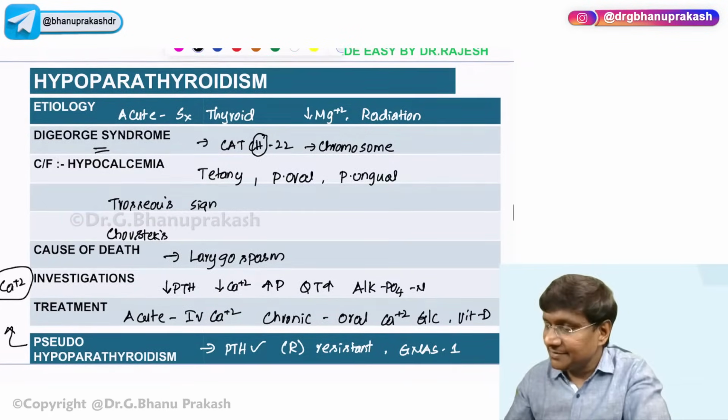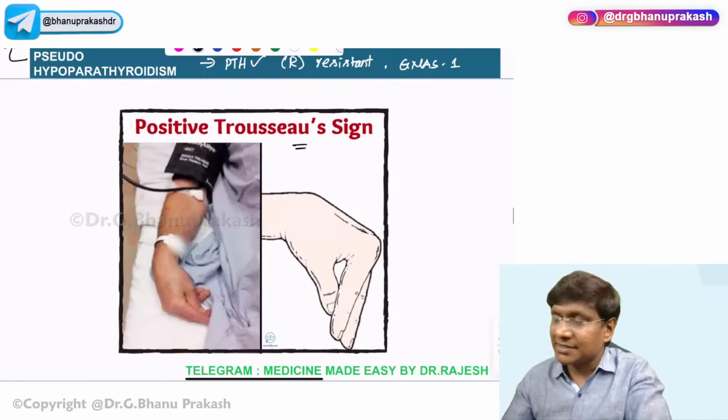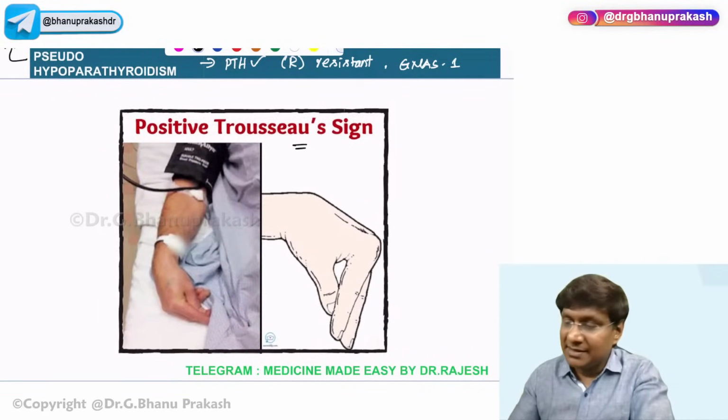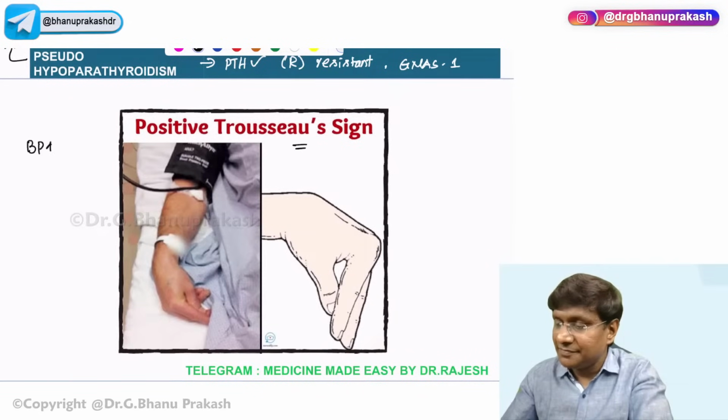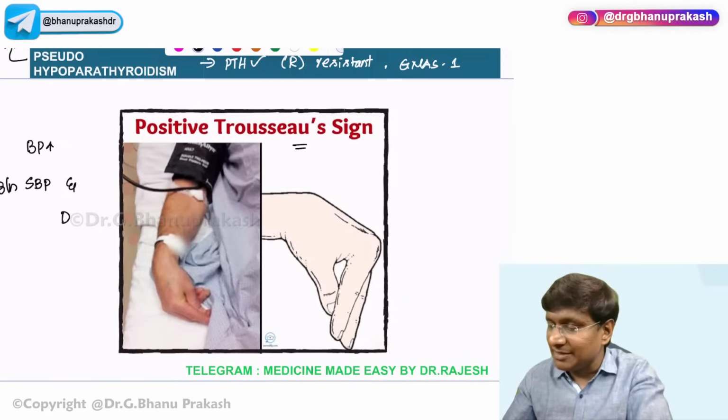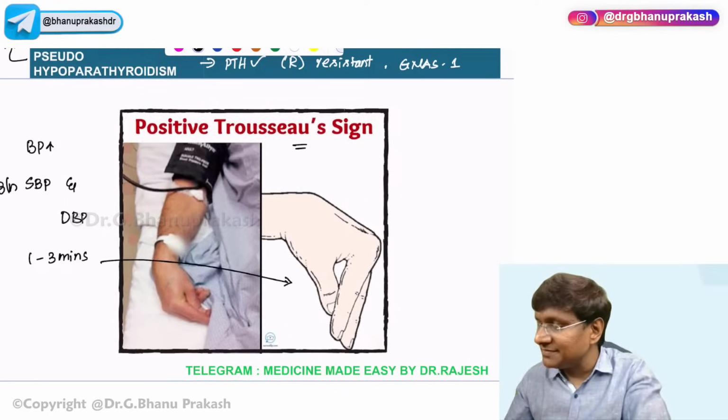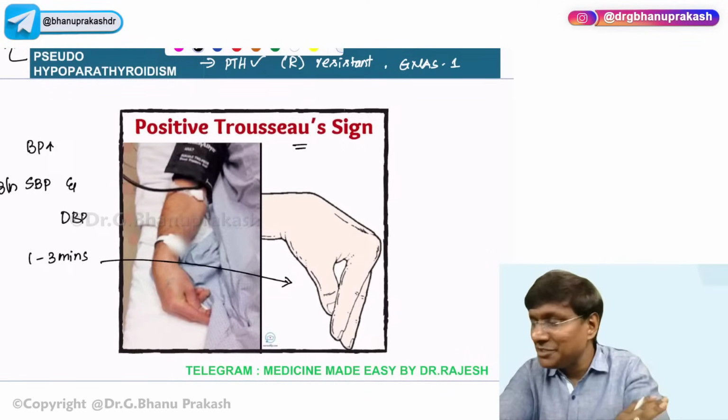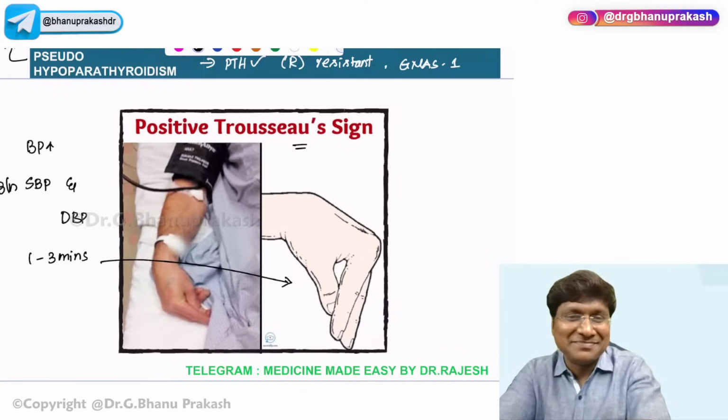Okay, right. Then, yeah, this is what is nothing but your Trousseau sign. What is Trousseau sign? You need to increase the blood pressure within the cuff, and you need to maintain this between systolic blood pressure and diastolic blood pressure. Hold on for 1 to 3 minutes. Then what will you observe? You will observe that there will be development of carpal spasm. That is called Trousseau sign seen in latent tetany.